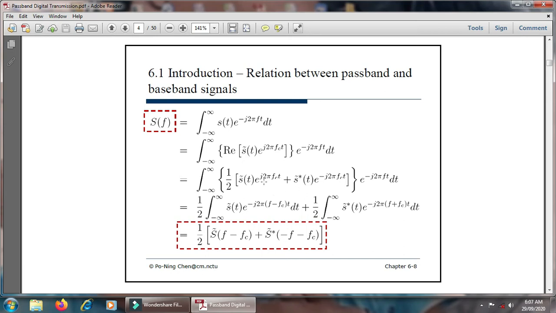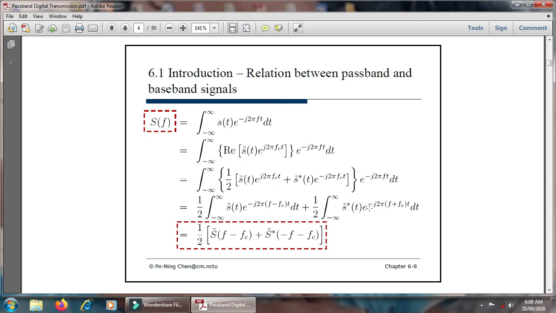For the exponential function, we take the common factor minus j 2 pi and arrange the equation: e raised to minus j 2 pi (f minus fc) t dt, plus 1 by 2 integration from minus infinity to plus infinity of the complex conjugate of S of t into e raised to minus j 2 pi (f plus fc) t dt.